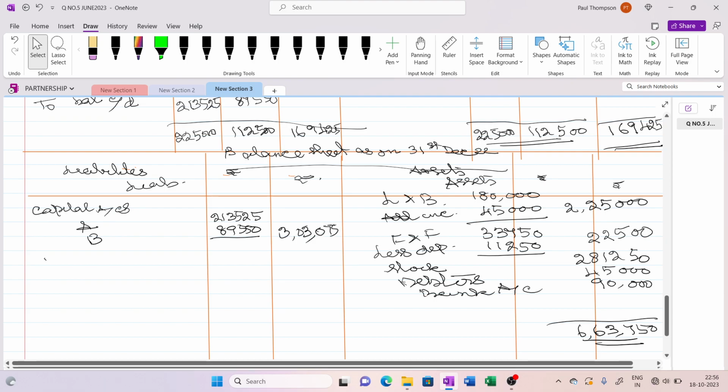And in current account, they have a balance of 83,528 for A and 39,787 for B. Let me total this: 83,528 plus 39,787 comes to 1,23,315.